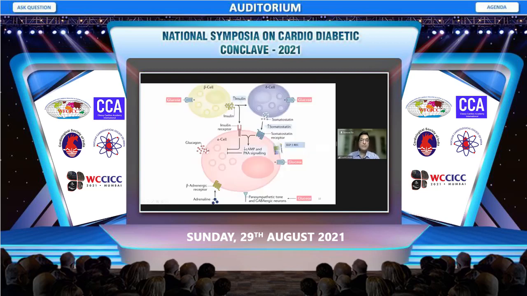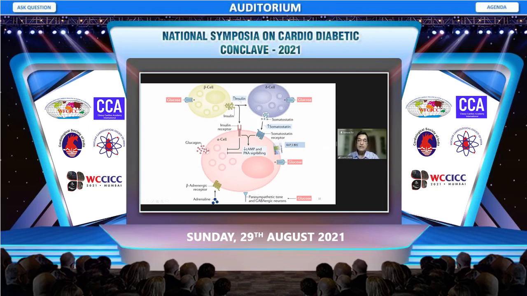If you look at the mechanism of this failure, this is the alpha cell which produces glucagon, and each alpha cell is juxtaposed with at least 2 beta cells. When beta cells produce insulin, the very first phase of insulin response goes and suppresses the alpha cell from producing glucagon. There are other factors like GLP-1 receptor agonists, but remember, GLP-1 will come very late, after the food has reached the terminal ileum.